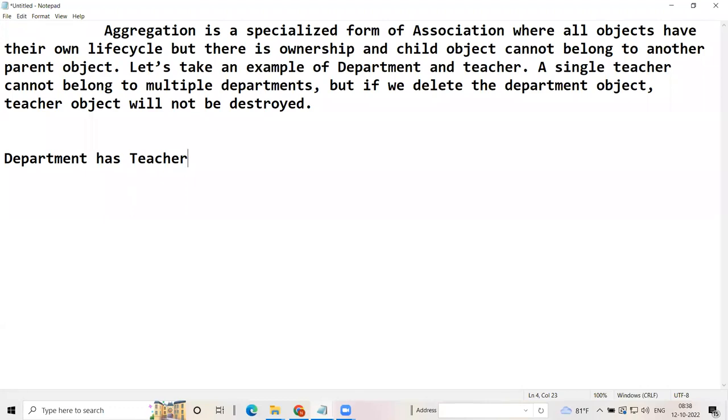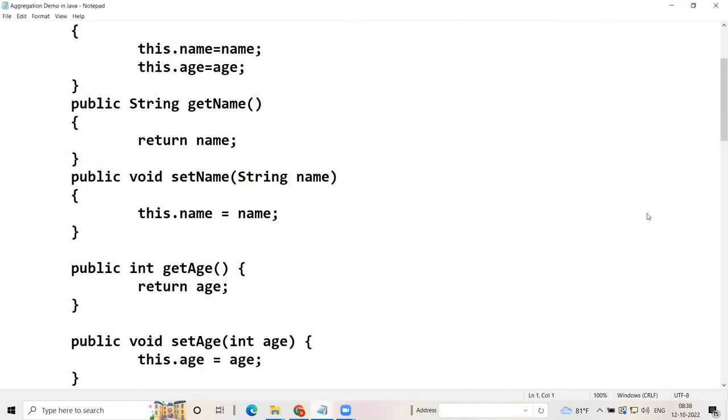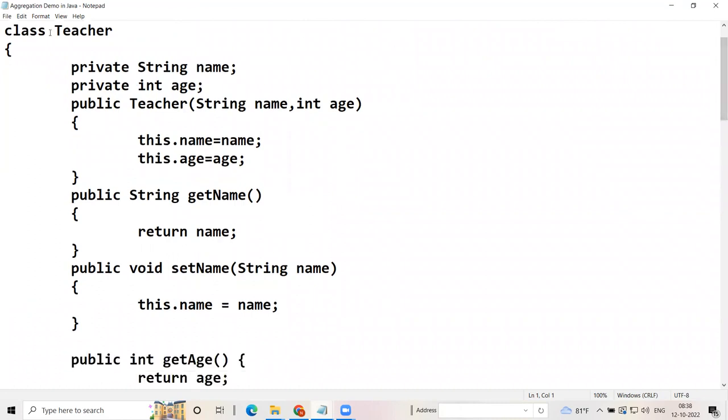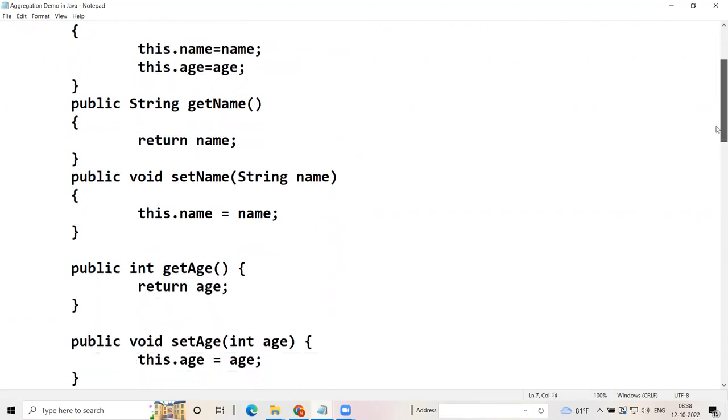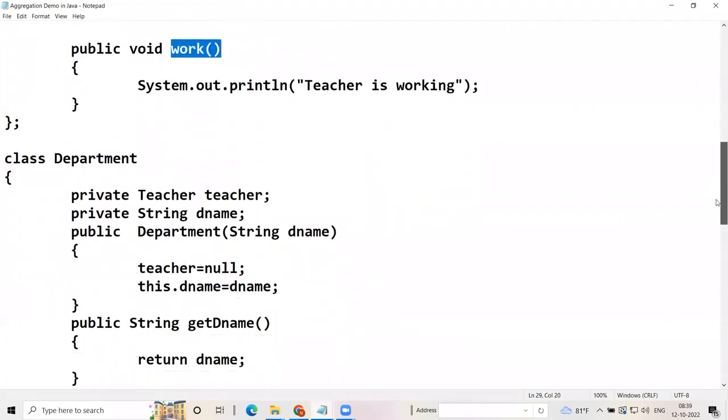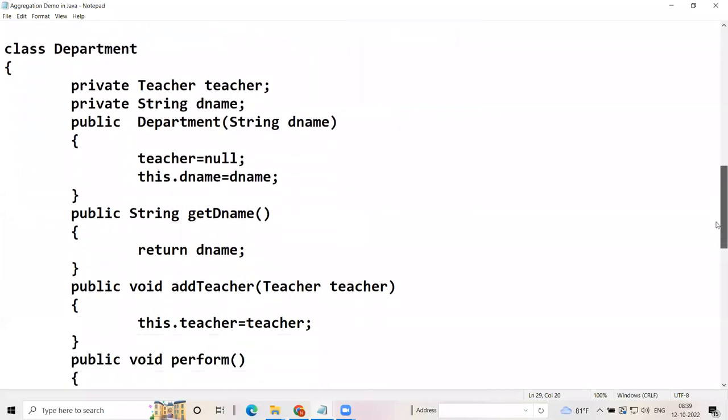Okay, so let's see this with an example. In this example, we have class teacher. Class teacher has got name, age, a parameterized constructor, getters and setters, and then teacher has got an additional method, work. And then we have class department, and department has teacher. This is what I was talking about.